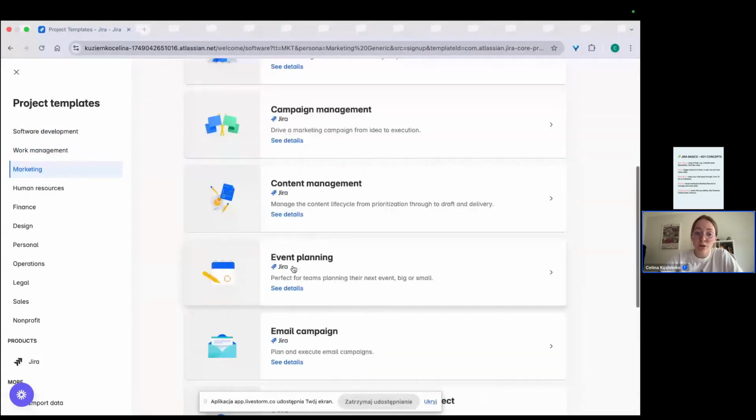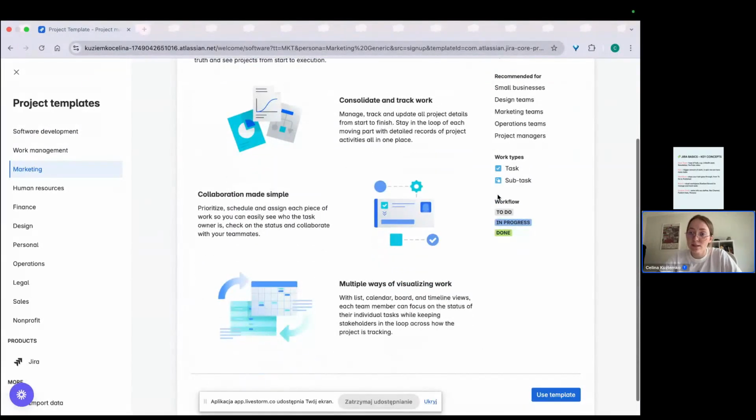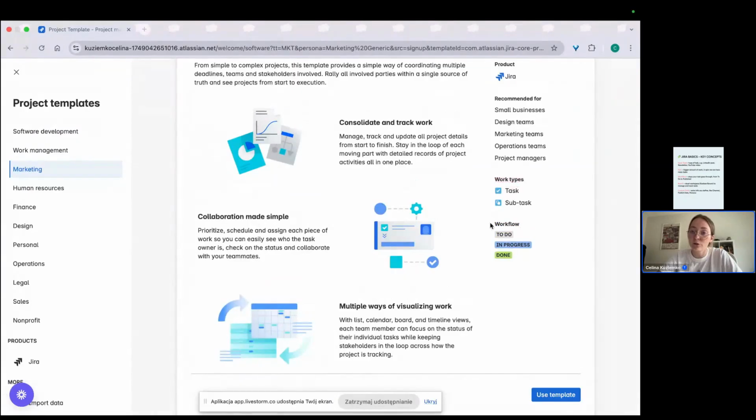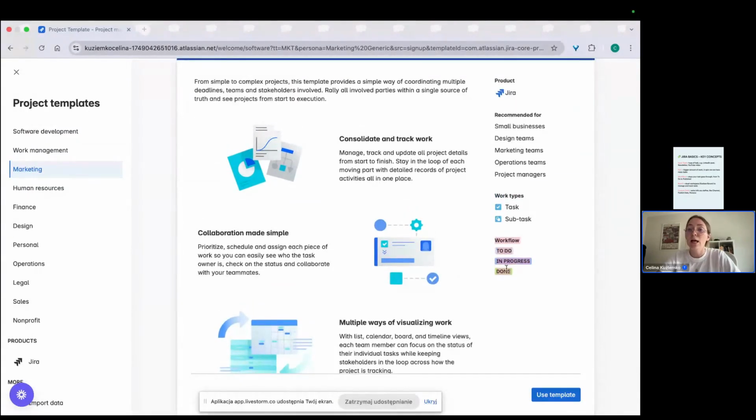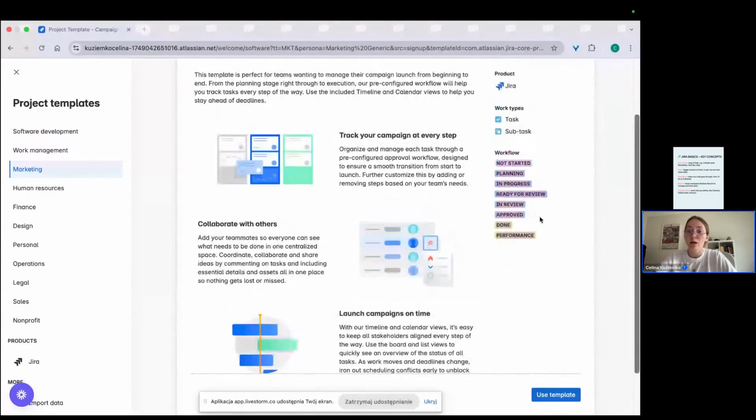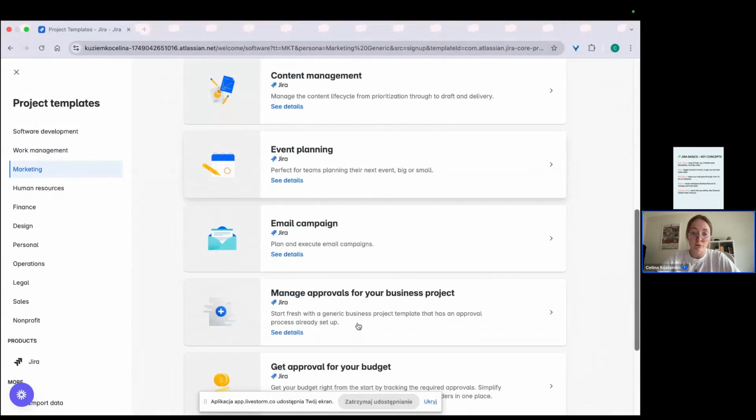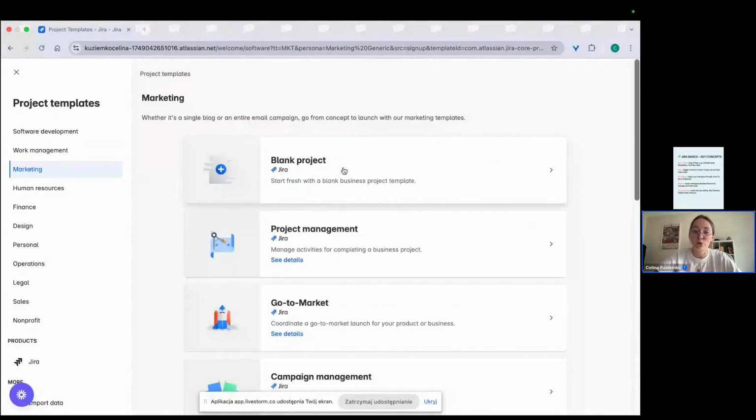If they are here, why not use them, of course? They are different from each other, for example, with workflow. As you can see here, we have only 2 work types and 3 workflow statuses: to do, in progress and done. But for example, I think in that one, we have a more comprehensive workflow, with many statuses. So depending on what you need, you can try to search for a template that is perfect for you, or you can go with a blank project. We will go today with a blank project because I want to show you how you can customize your Jira by yourself.